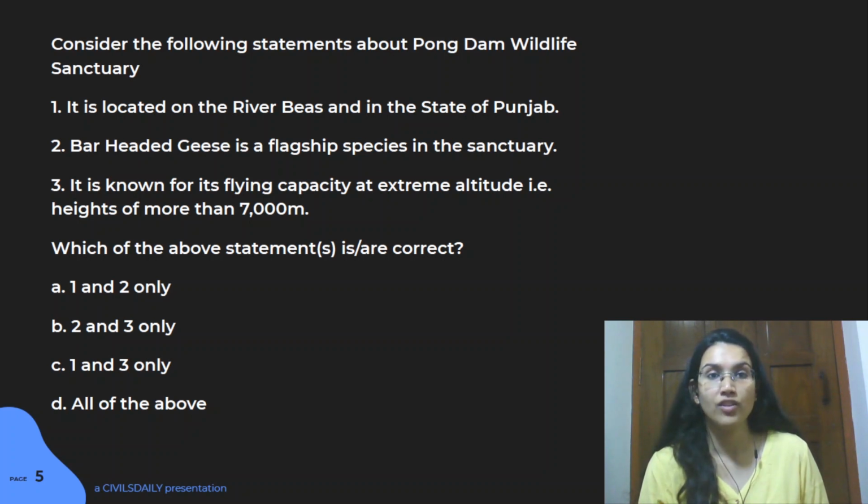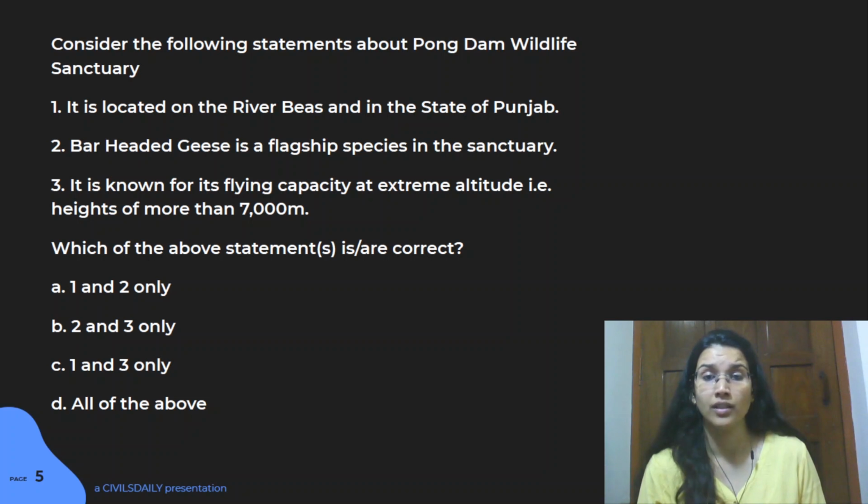So, the first statement with respect to Pong Dam Wildlife Sanctuary is that it is located on River Beas and in the state of Punjab. The second is that the bar-headed goose is a flagship species in this sanctuary. And the third is that it is known for its flying capacity at extreme altitude, that is, a height of more than 7,000 meters.